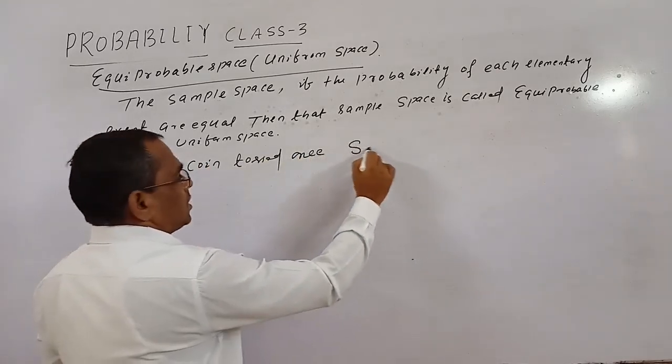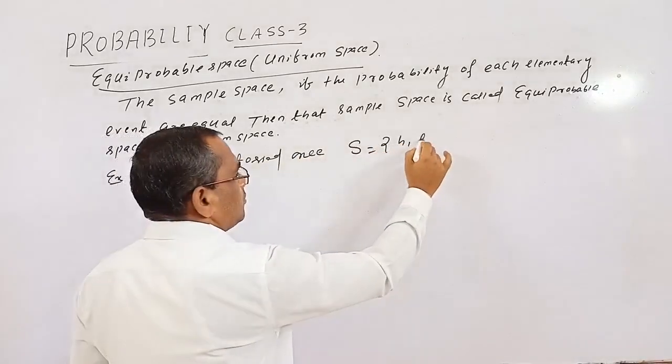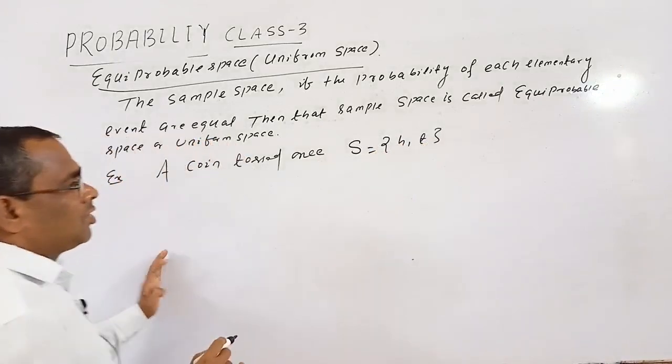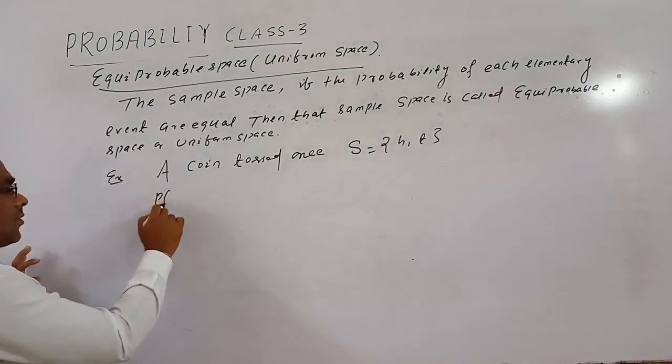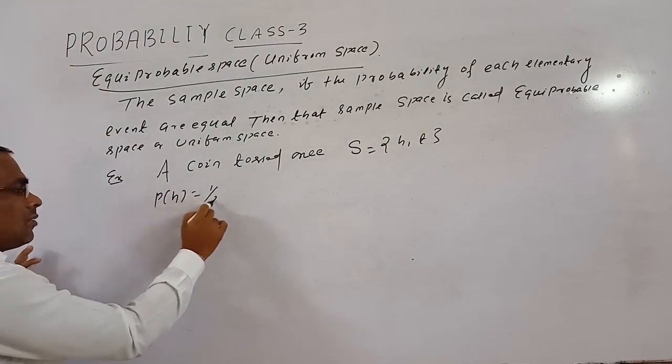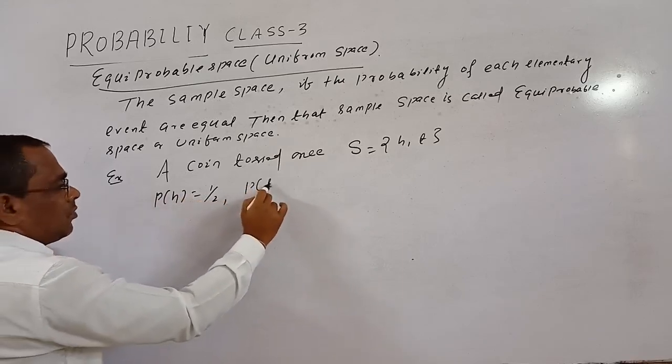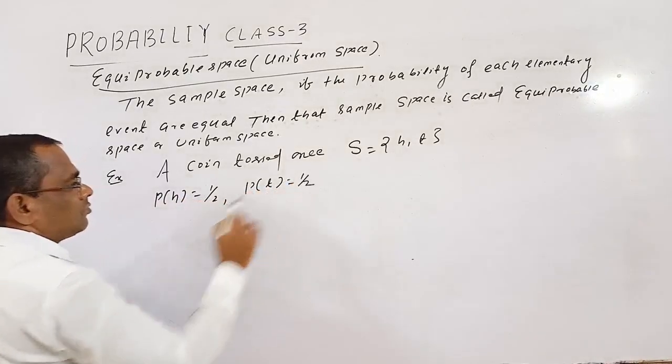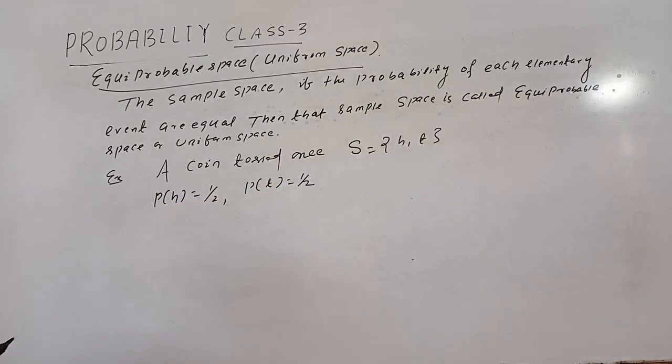Then the sample space is equal to {H, T}. So what is the probability of getting head? P of head equal to 1 by 2, P of tail equal to also 1 by 2. So this space is known as a uniform space or equiprobable space.